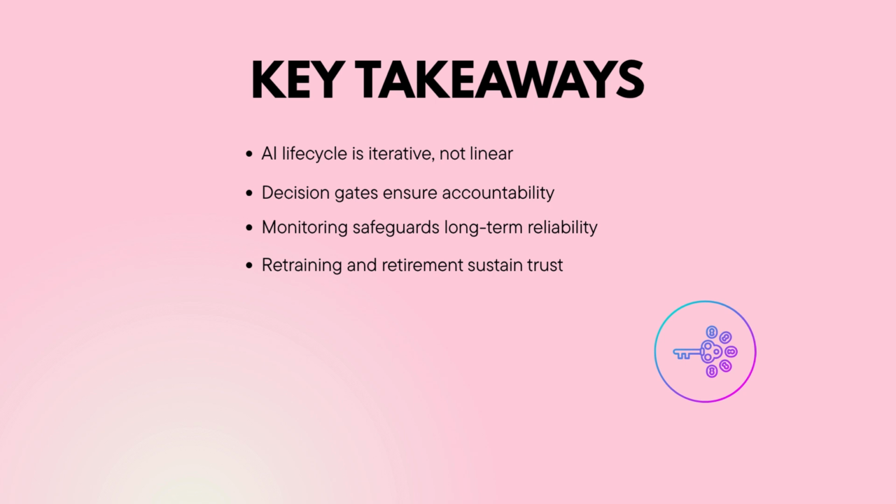This concludes our overview of the AI system lifecycle. We've explored how data, experimentation, validation, deployment, monitoring, and retraining all connect in an ongoing cycle. Remember, AI is never a one time effort, it's a living system that must be managed with care.